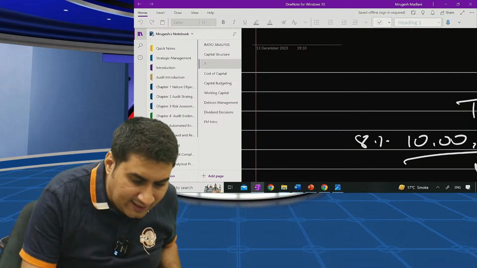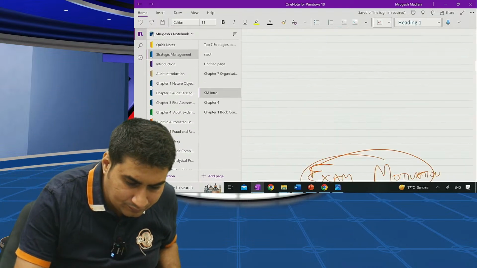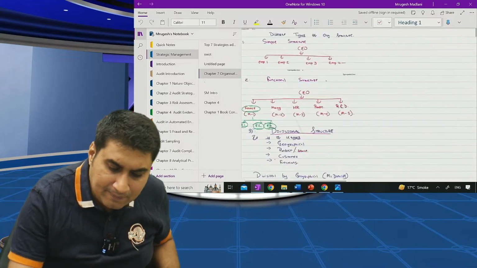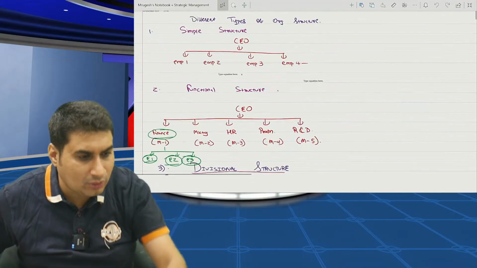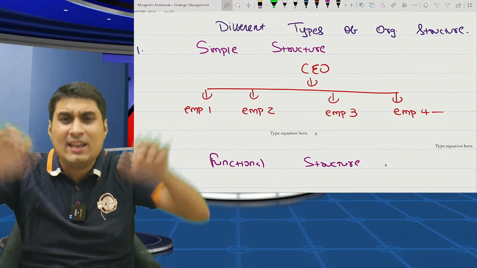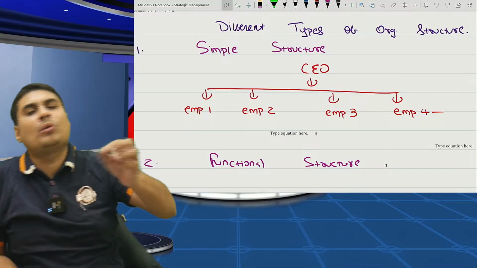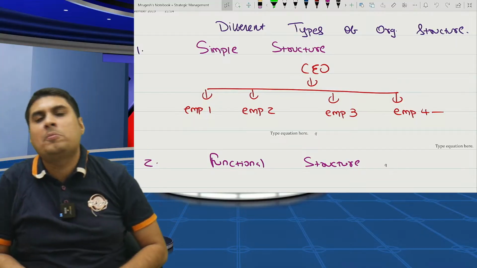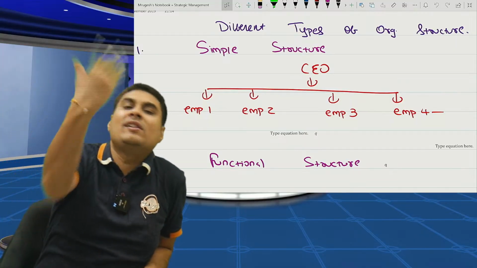Several structures are there. Let's start right away. Very simple. This is the first one. Simple structure. What is simple? There is a CEO. Under the CEO, there are employees: employee 1, employee 2, employee 3, employee 4. So simple. All employees will report to the CEO.